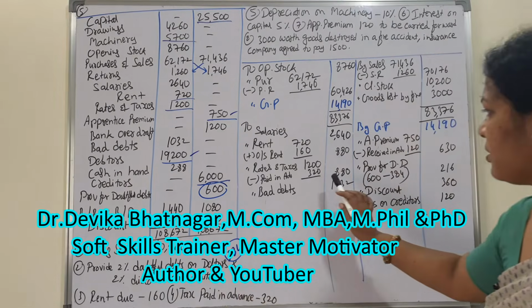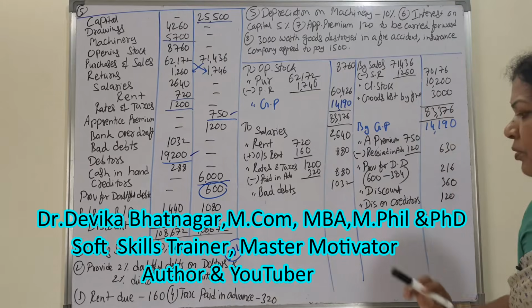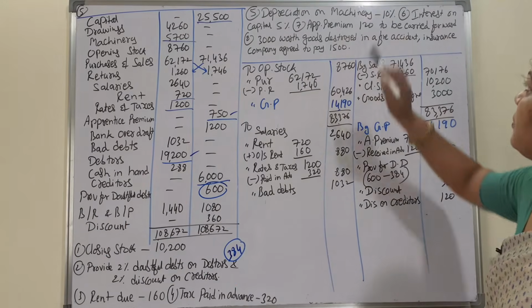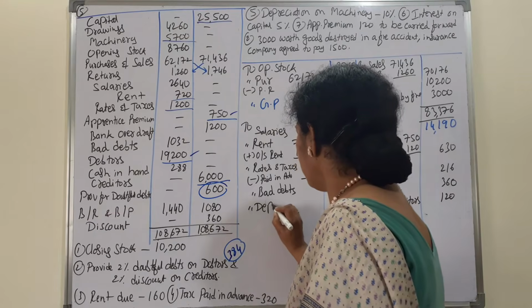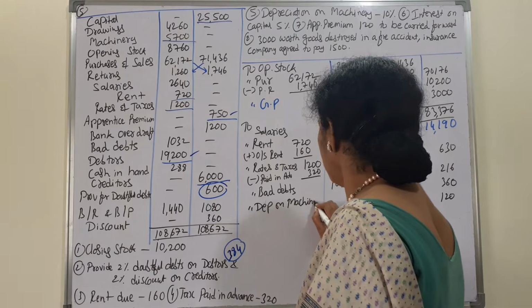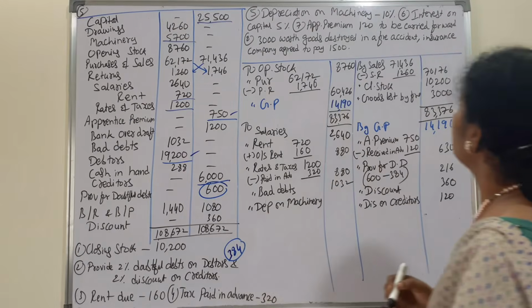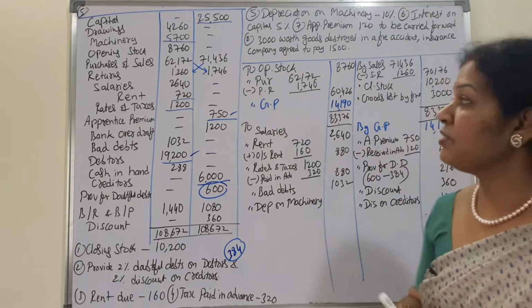Rent due 160 already taken, and tax paid in advance, this is also taken, 320. Depreciation on machinery, loss to depreciation on machinery, 10% on machinery. Machinery is 5,700. 10% is 570.